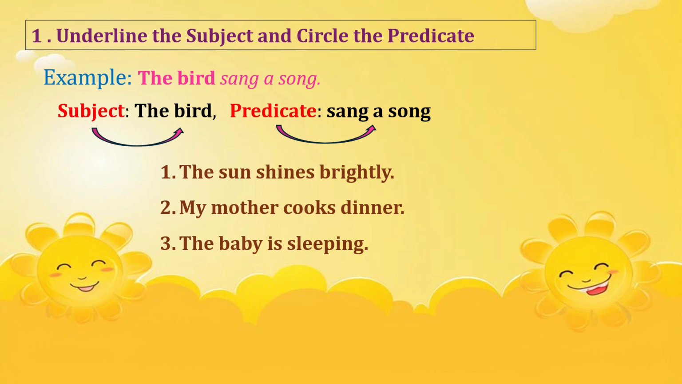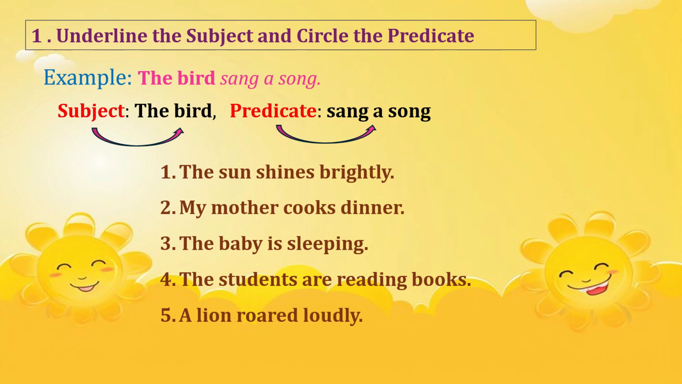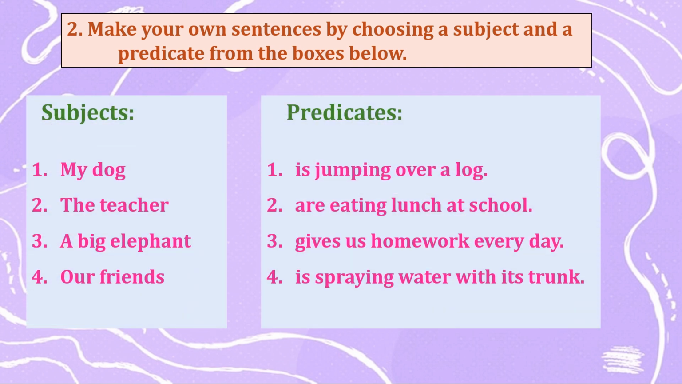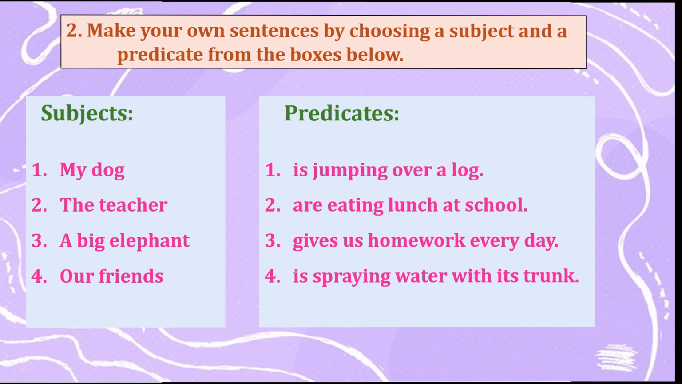The baby is sleeping. The students are reading books. A lion roared loudly. In practice number 2, you have to make your own sentences by choosing a subject and a predicate from the boxes below. So here are the two boxes, a box of subjects and a box of predicates. Now, take a subject and complete the sentence with a suitable predicate from box number 2 and write it in the comment section. I will check your answers.